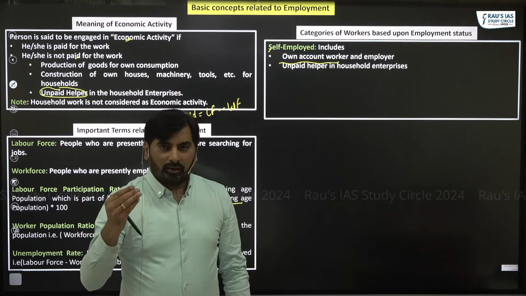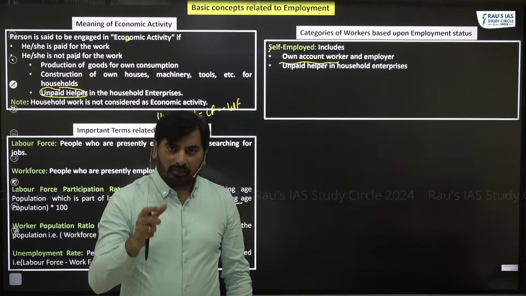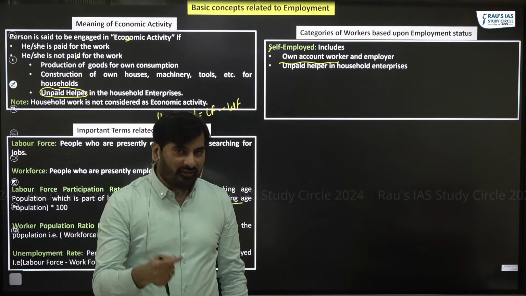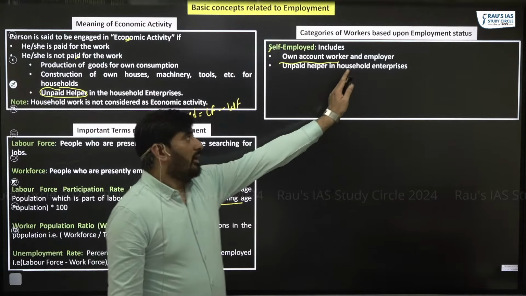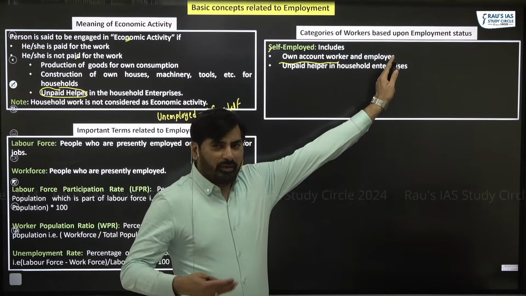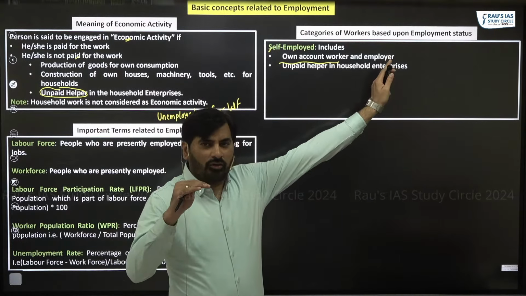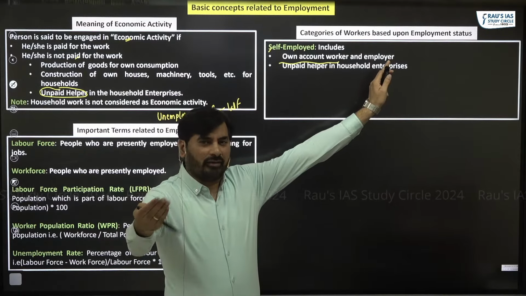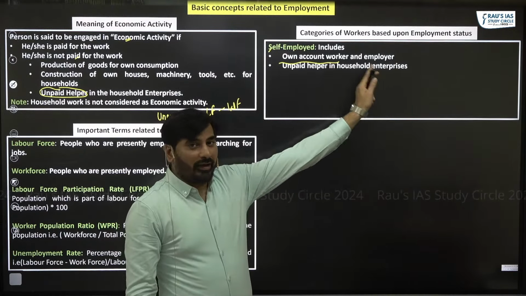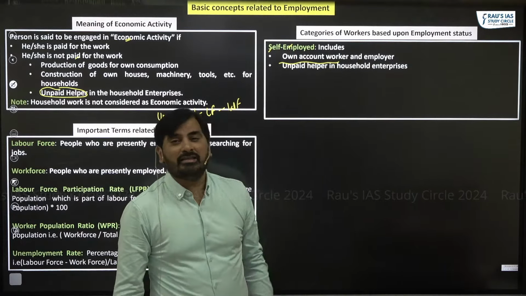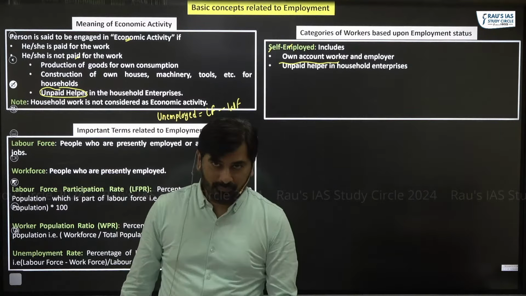They are involved in some kind of roadside eateries, restaurants. So we call them own account workers, and employers. Some people might also be running their small businesses, and they might be employing someone, right? Second one is unpaid helper in the household enterprise. We include them in the self-employed category.